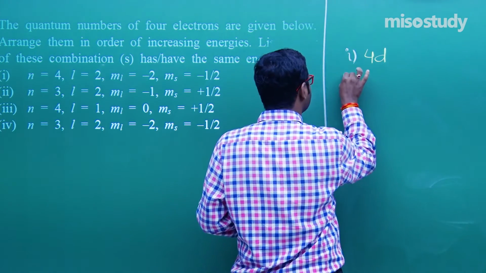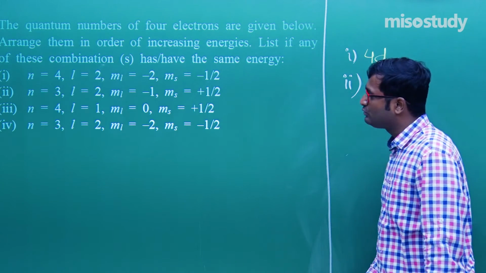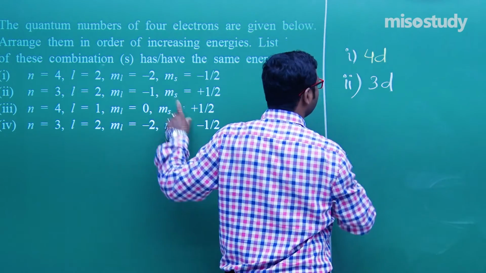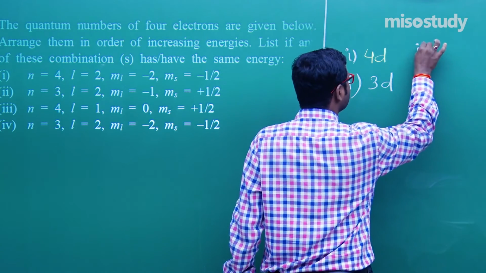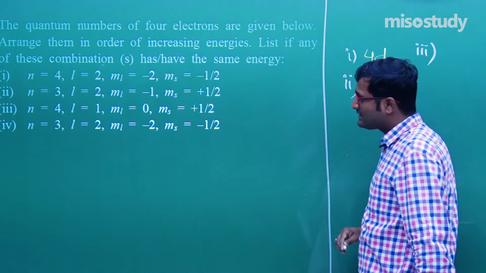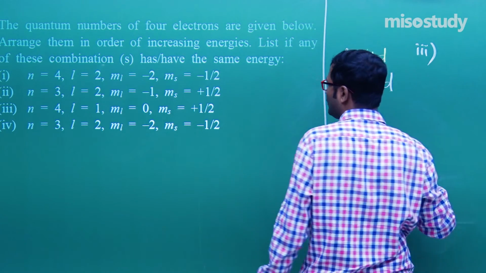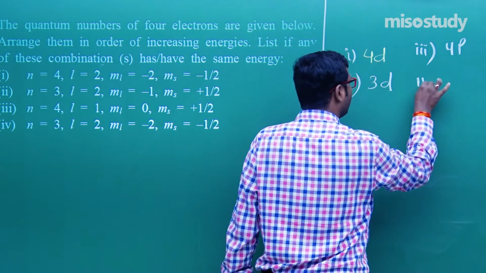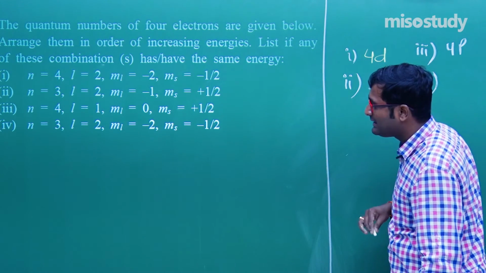Okay. Now the second one, n is equal to 3, l is equal to 2. That is 3d. Yes sir. Now the third one is n is equal to 4, l is equal to 1. That is 4p. Yes sir. And n is equal to 3, l is equal to 2.